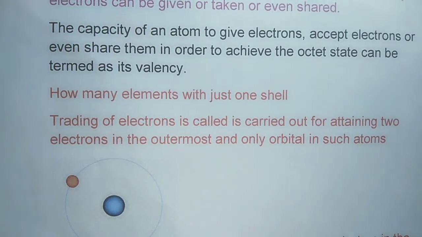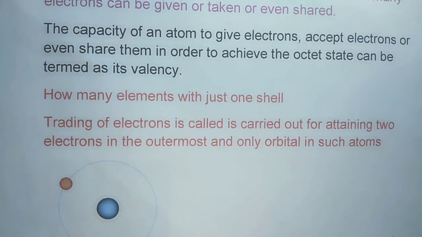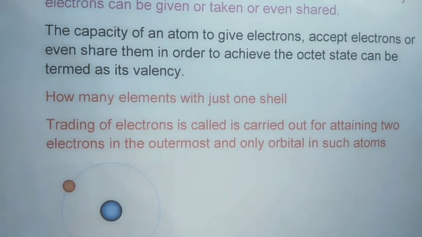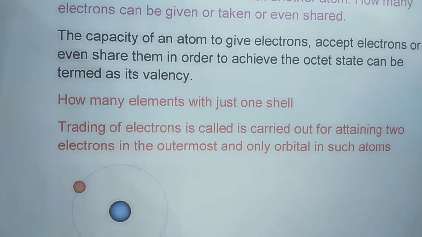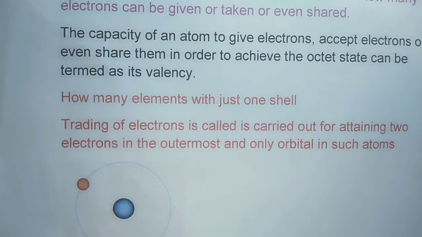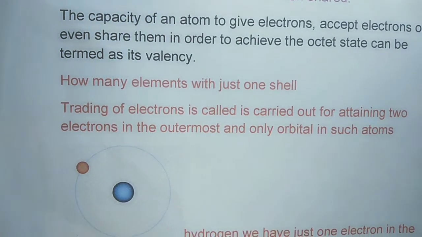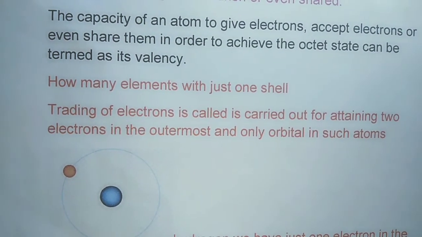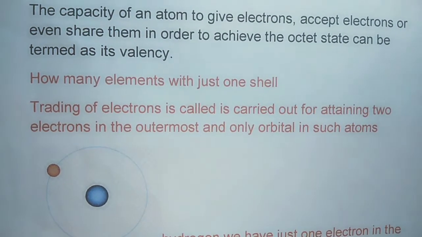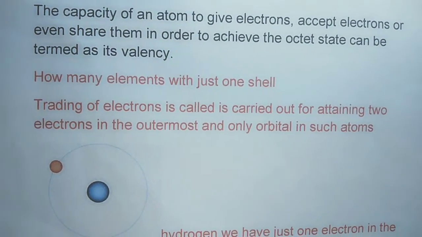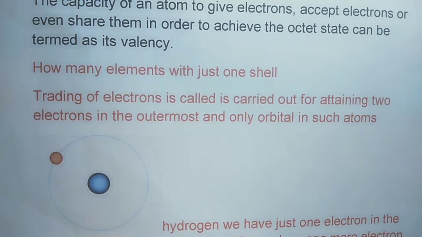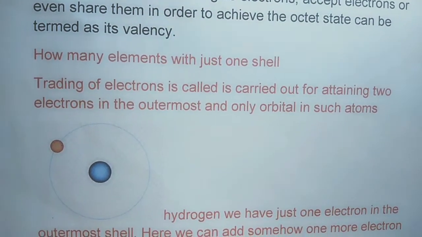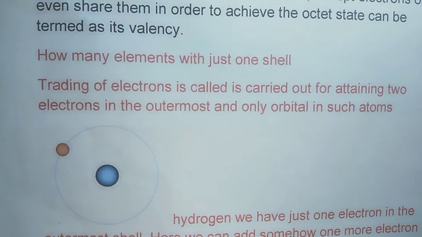The capacity of an atom to give electrons, accept electrons or even share them in order to achieve the octet state can be termed as its valency. Now, elements with just one shell. Trading of electrons is carried out for attaining two electrons in the outermost and only orbit in such atoms.